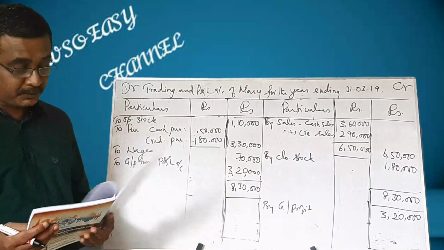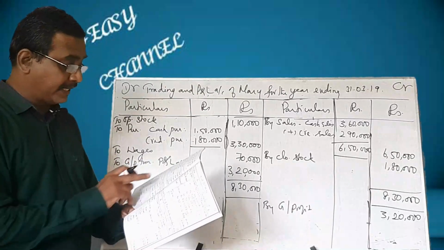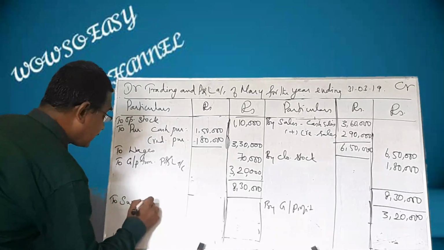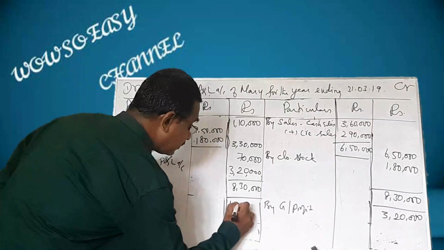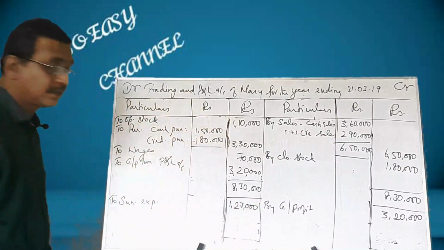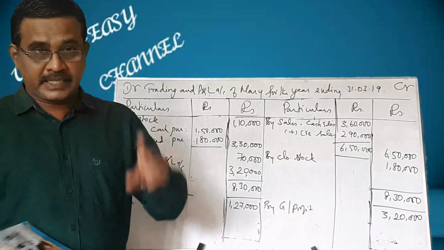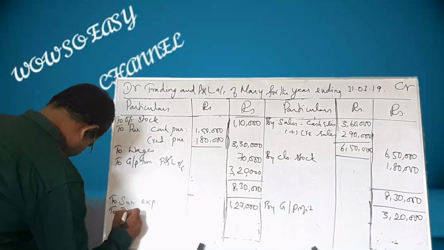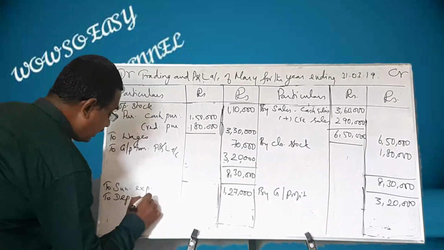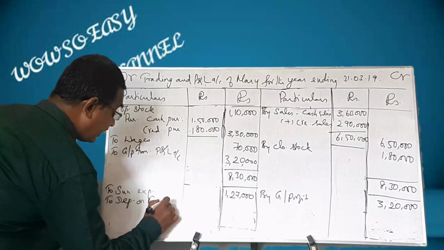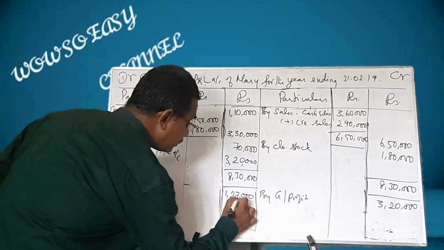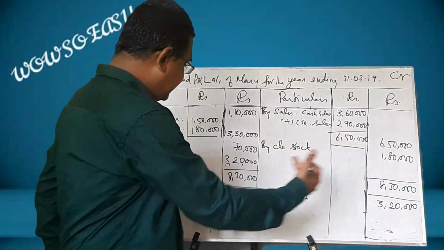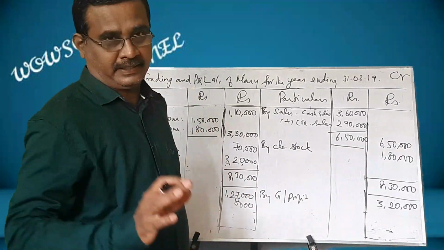See, look at the cash book and see the credit side, payments side. Sundry expenses 1,23,000, to sundry expenses 1,27,000. And you should not forget, depreciation is given, depreciation on furniture and fittings 8,000. Now no other item is given, so you can balance these two and you will get net profit.